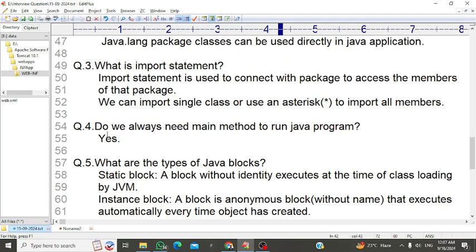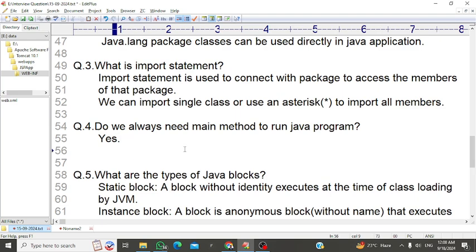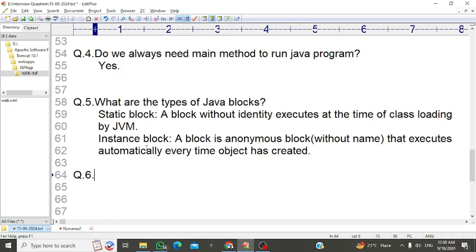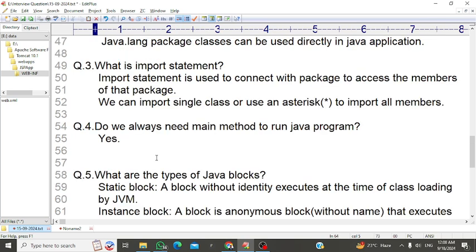Okay, do we always need a main method to run a Java program? Yes. But here is my another question, sir, which I will write after this question. Okay, question number 6. Without the main method, or without calling, can we access the blocks or anything? Yes, sir, I will access. Okay, but without the main method we can't run our program. We can compile, but getting output is impossible, sir.